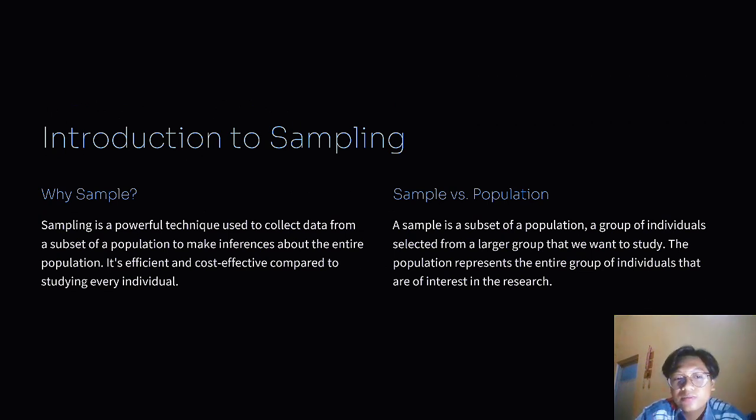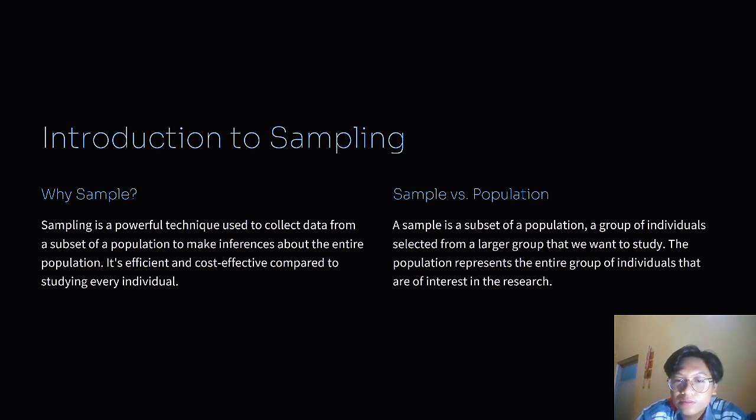Introduction to sampling. Why sample? Sampling is a powerful technique used to collect data from a subset of a population to make inference about the entire population. It's efficient and cost-effective compared to studying every individual.